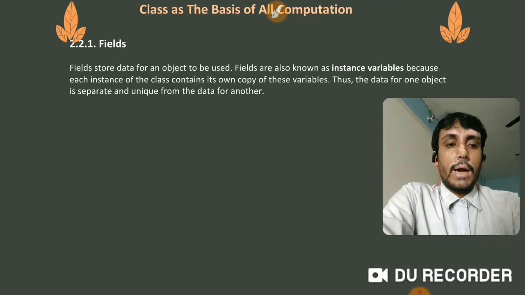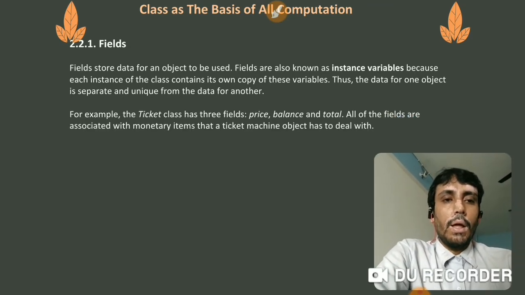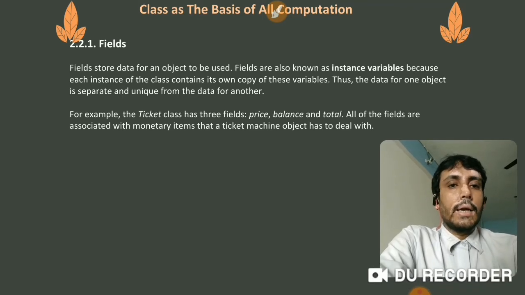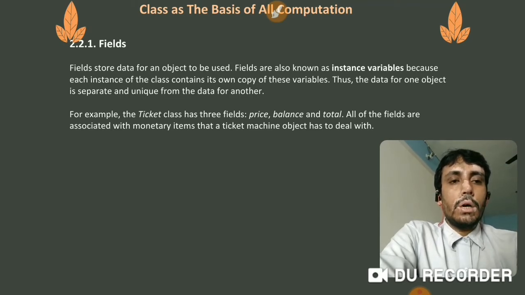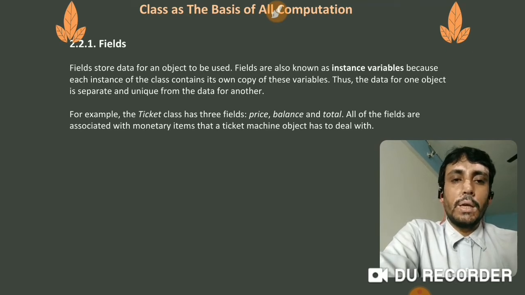How? Look at the example. The Ticket class has three fields: first price, then balance, and finally total. Many more can be given, but the primary three are given. All of these fields are associated with monetary items. No doubt, price is money, balance is also money, and total is also money. So a ticket machine object has to deal with these three.